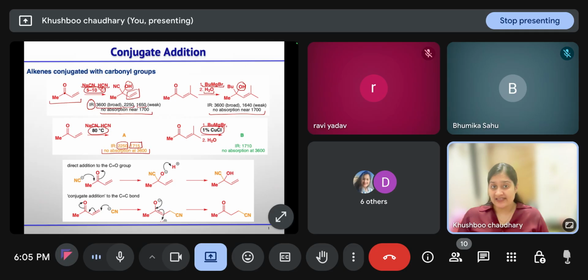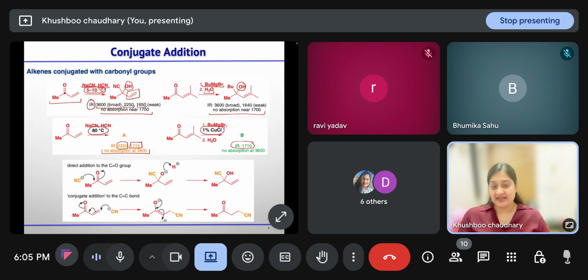Similarly, butyl Grignard in the presence of copper chloride will form a Gilman reagent that will attack in 1,4 fashion, and you will get a peak at 1710 corresponding to the carbonyl compound. The alkene is taking part in the reaction, not the carbonyl compound.